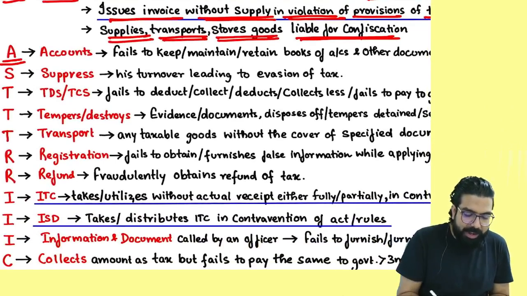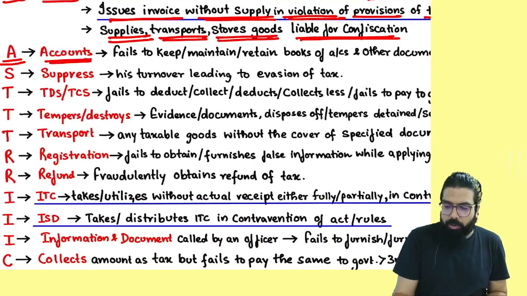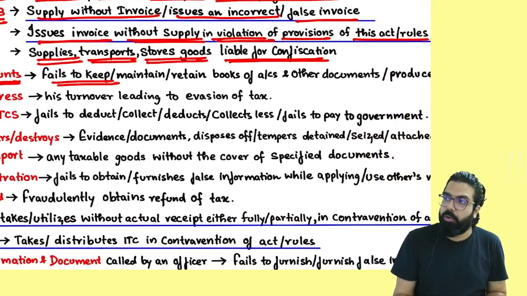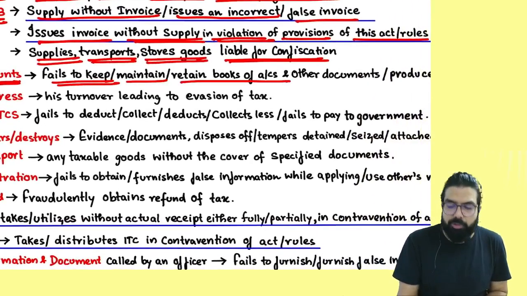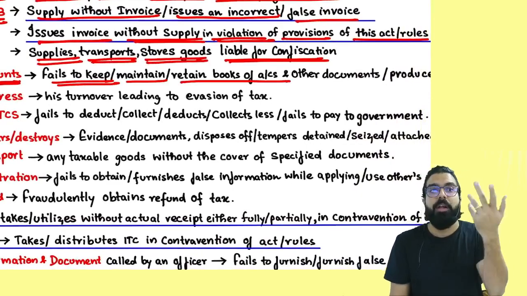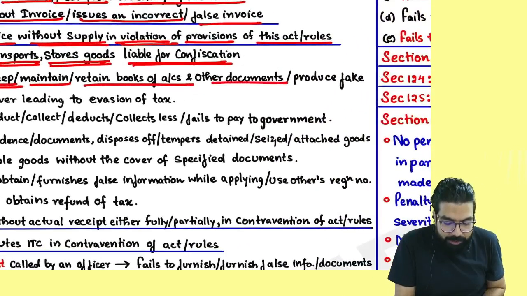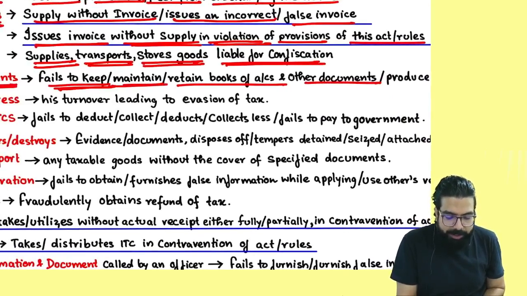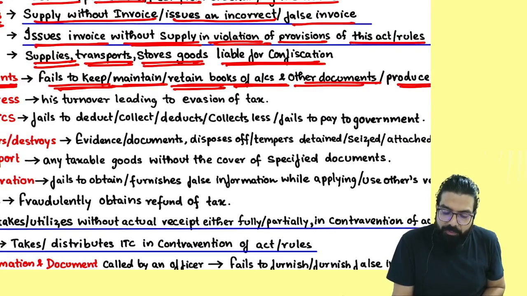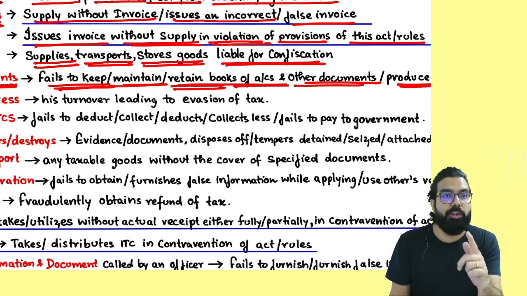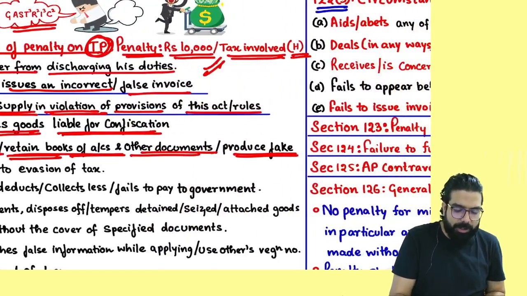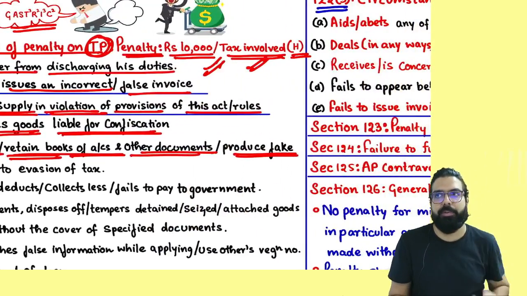Accounts related, A, whatever wrongdoings you do related to accounts. Sir, what is accounts related? You fail to keep, maintain or retain the books of account. You have to retain them for 72 months, and you did not do it. Or you fail to keep or maintain or retain books of accounts and any other document, or whenever the officer is asking for it, you produce a fake document, then also there is a penalty. I hope you already know the penalty now: 10,000 or the tax amount, whichever is higher.